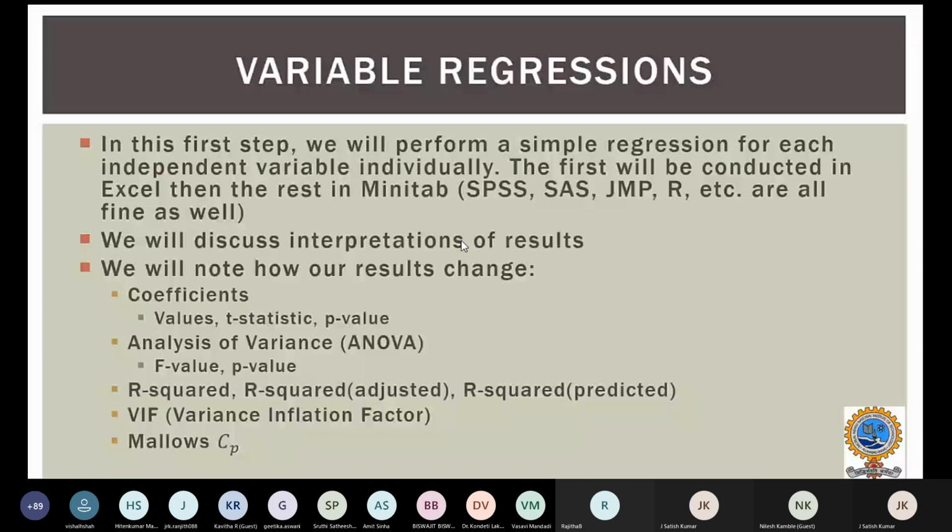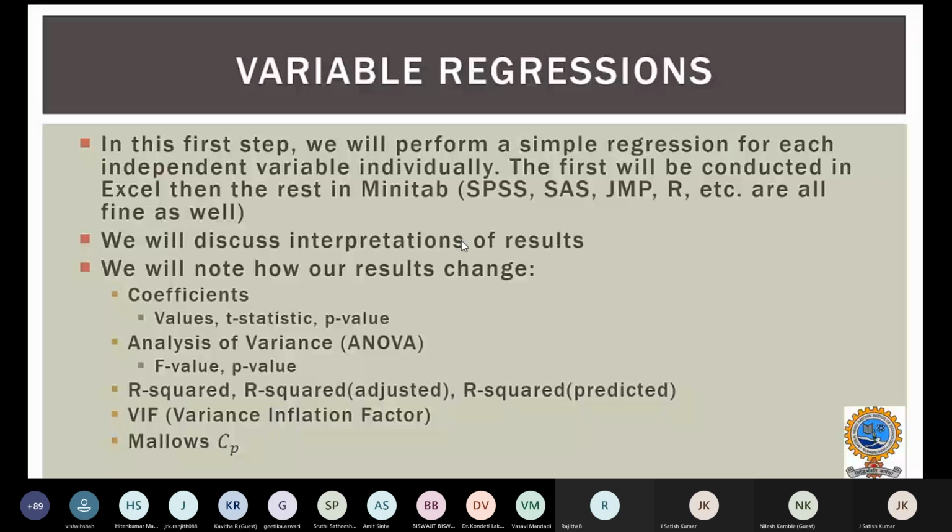So in the first step, we will perform the simple linear regression technique on each independent variable individually. We'll consider one at a time, as I explained in the previous slide. When we are interpreting with multiple independent variables, we will consider only one independent variable at a time, and the remaining independent variables will be kept constant.